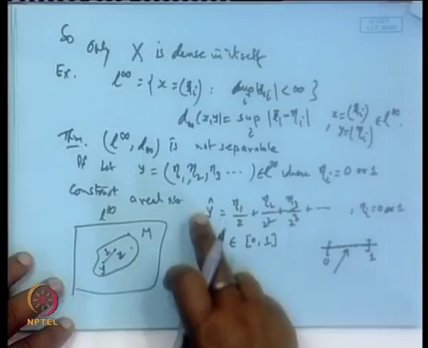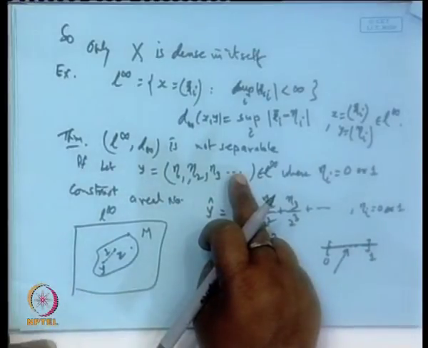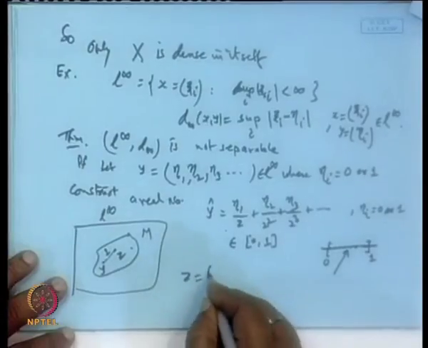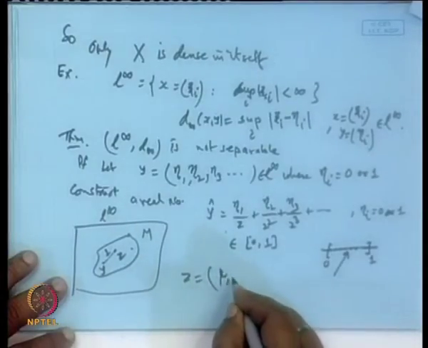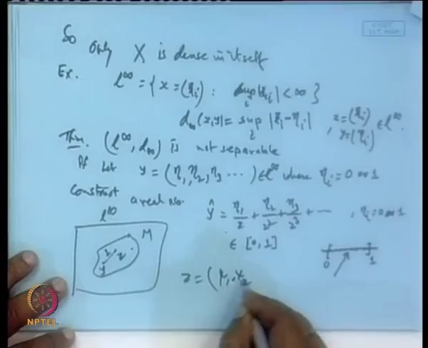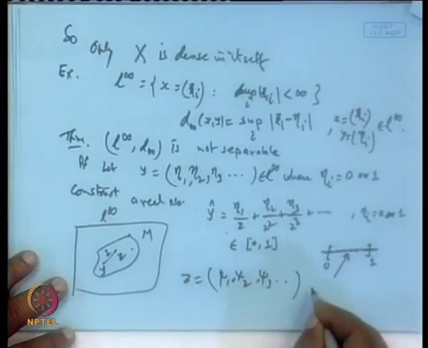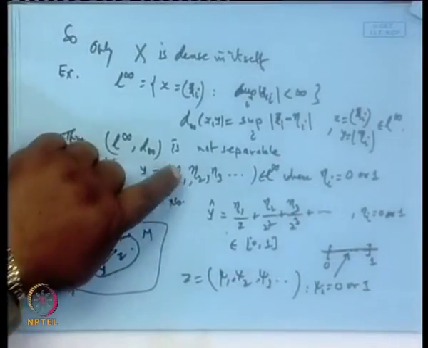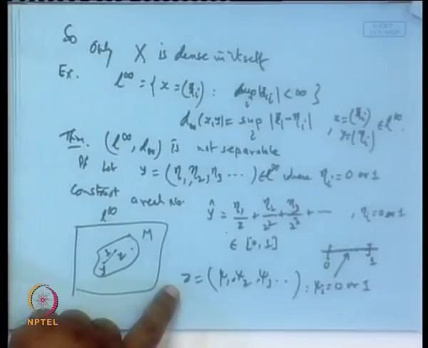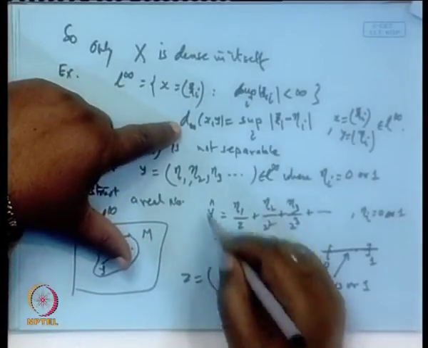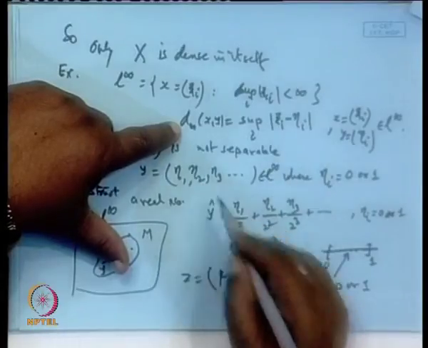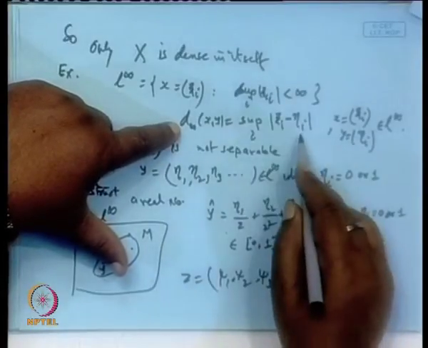If y and z are identical, the distance will be 0, but if y and z are different points, say psi 1, psi 2, psi 3 and so on, where the psi's are 0 or 1, then the distance d of y, z means the difference between the corresponding coordinates, eta 1 minus psi 1, eta 2 minus psi 2 and so on, take the supremum.